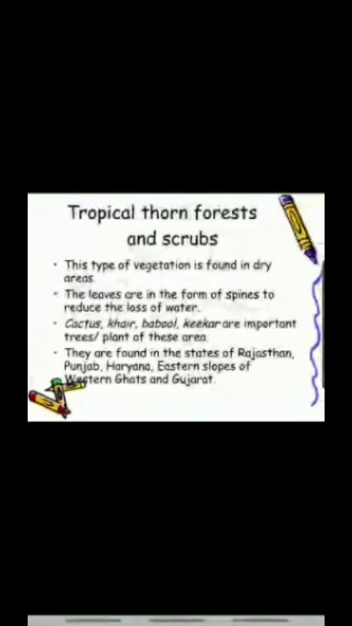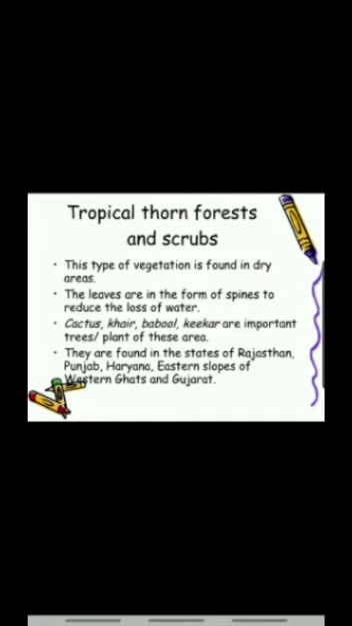Next is the tropical thorny forest and the scrubs. This type of vegetation is found in basically dry areas, that is mainly the desert areas. Because of lack of rainfall in these areas, the leaves are in the form of spines to reduce the loss of water. They are in the form of spines because less area is visible to the sun and there will be less transpiration.